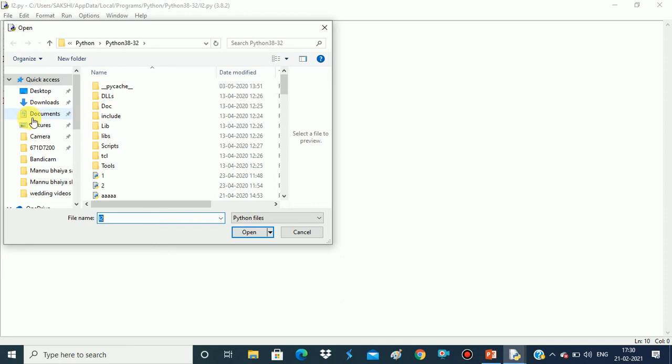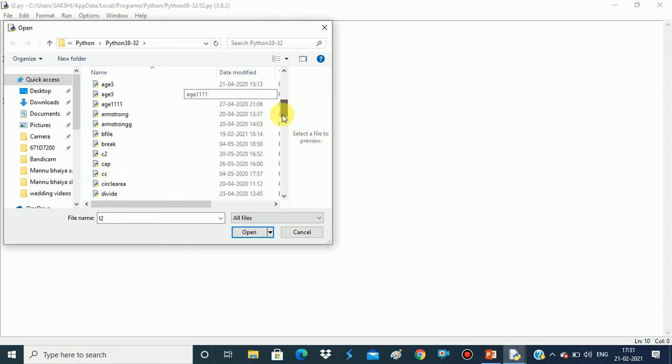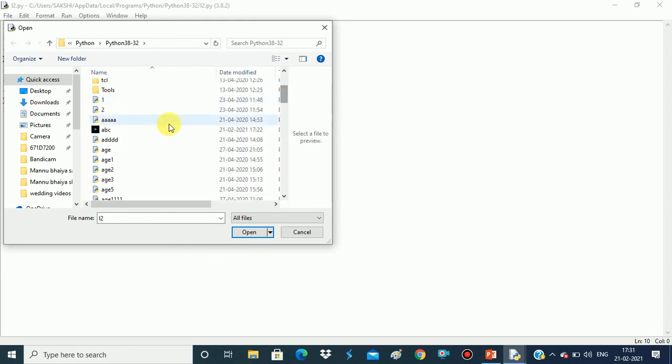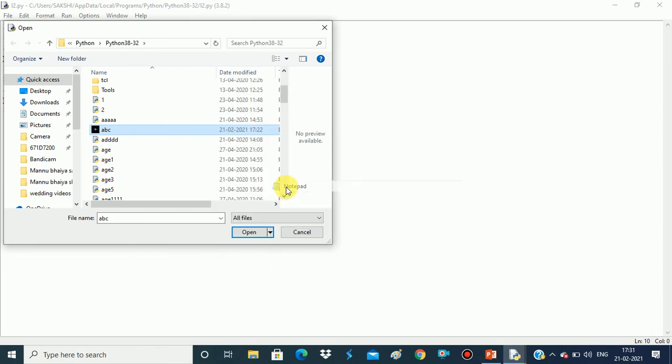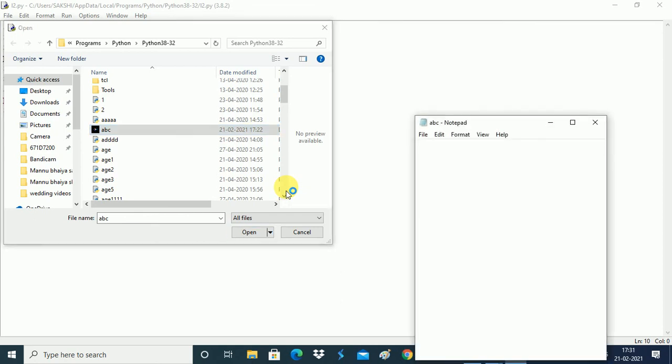From here you have to specify Python files पे आप जाएंगे, यहाँ करेंगे all files और all files के बाद हम अपनी फाइल को सर्च करेंगे. फाइल का हमारा नेम है abc. So you can see here this is our file. Just right click on this one और इसे हम notepad से ओपन करके देखेंगे. Open with notepad and now see the contents of the file.